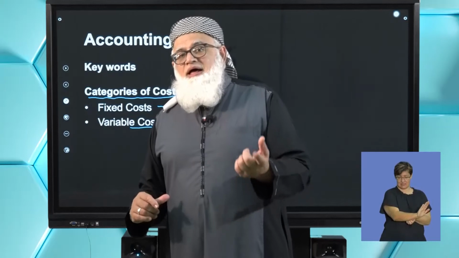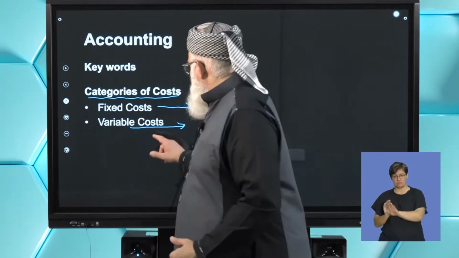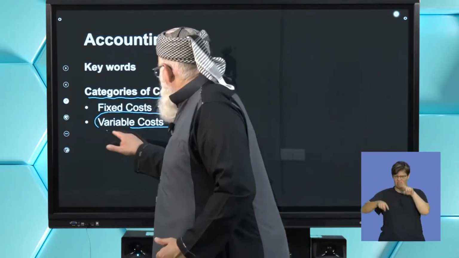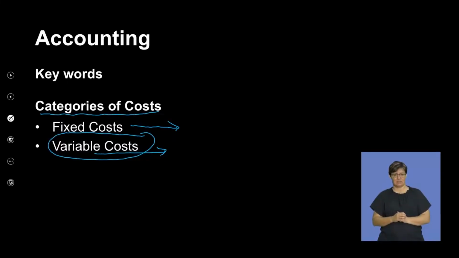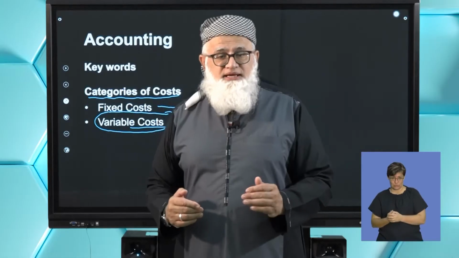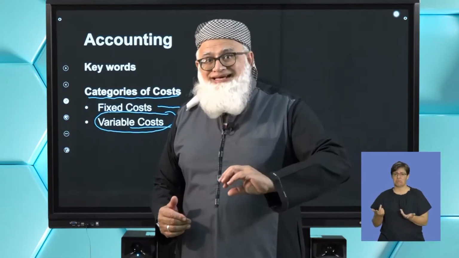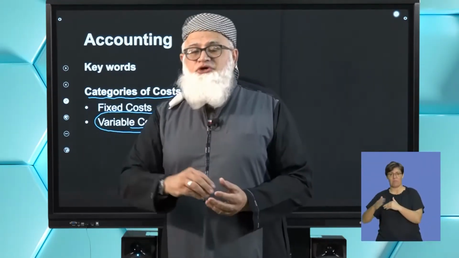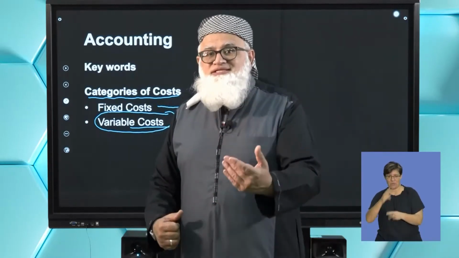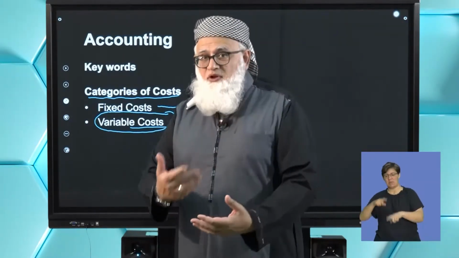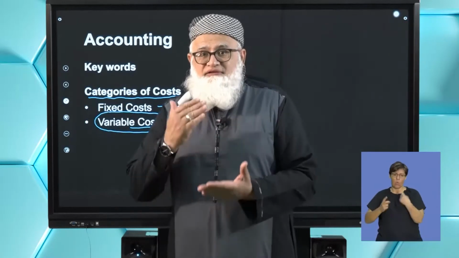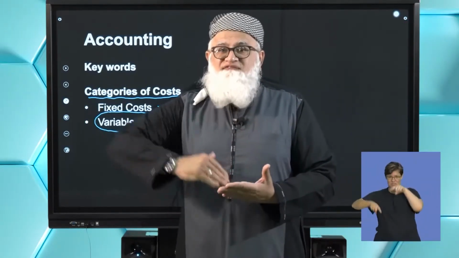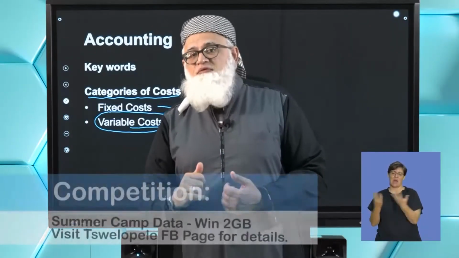Then we move on to variable costs. What do we mean by variable cost? By variable costs, we mean those costs that vary with the level of production. In other words, as you increase your levels of production, you're going to need more material. You're going to need more labor. So clearly you can see that those become your variable cost. What do we understand by that? The variable cost varies with the levels of production.